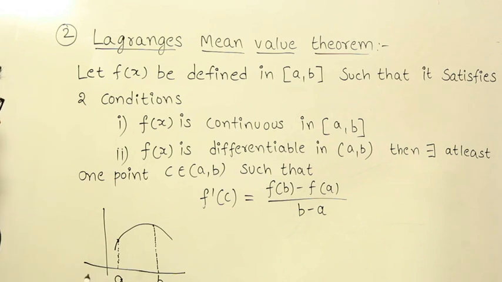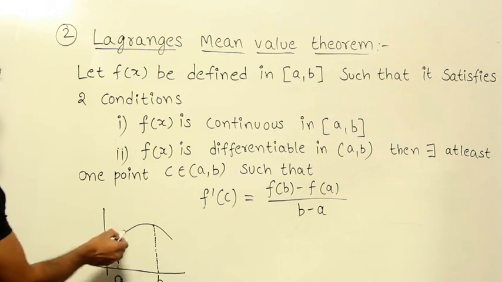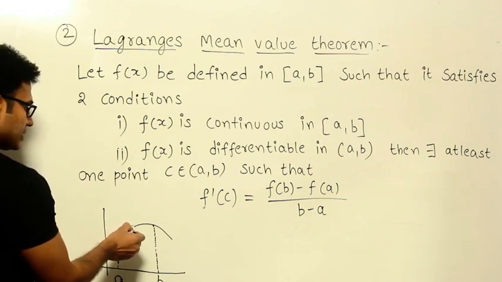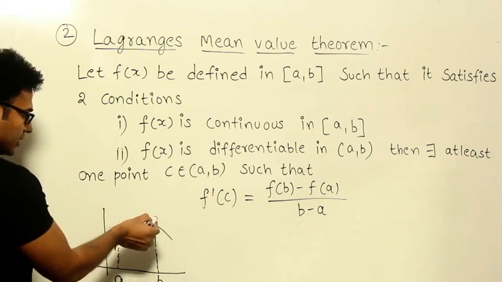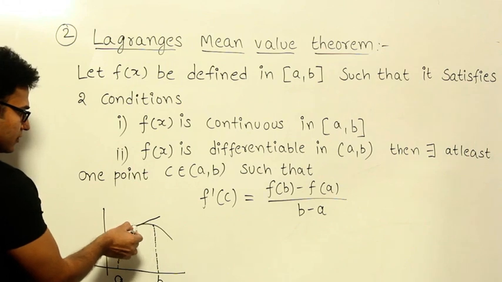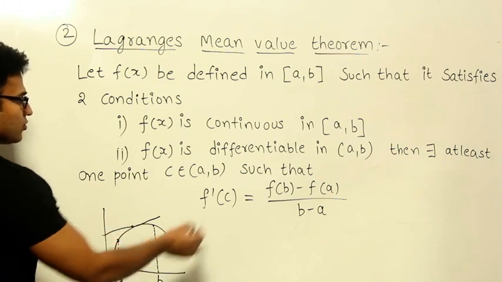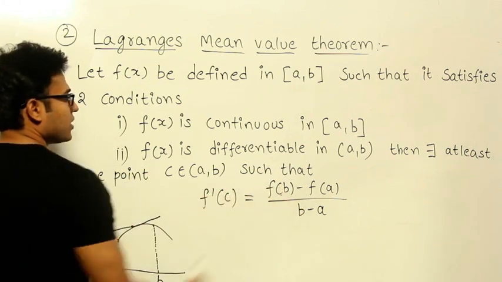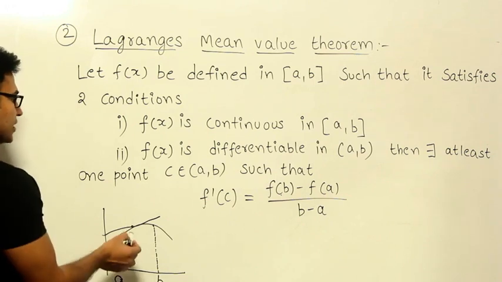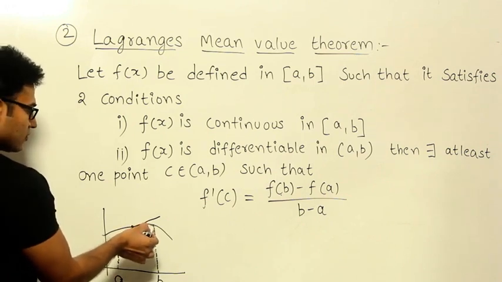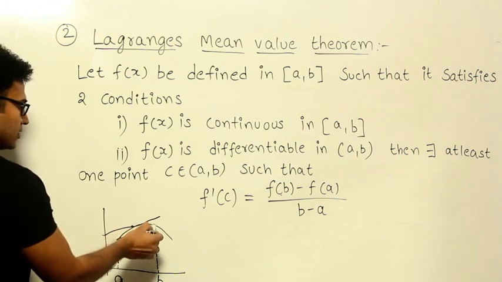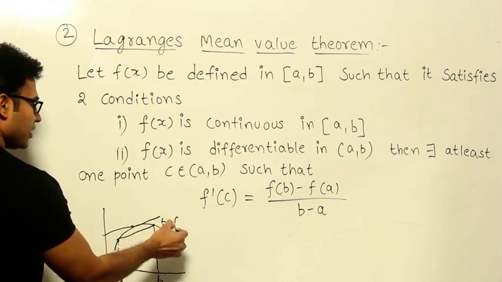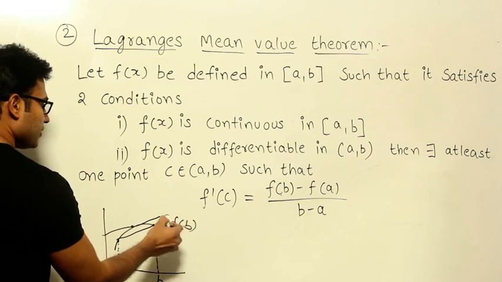Now they are saying that there should exist at least one point such that f dash at that point, which means the slope of the tangent drawn at that point, is equal to f of b minus f of a divided by b minus a. See, if you write this line, what is this point? This point is b comma f of b, isn't it?